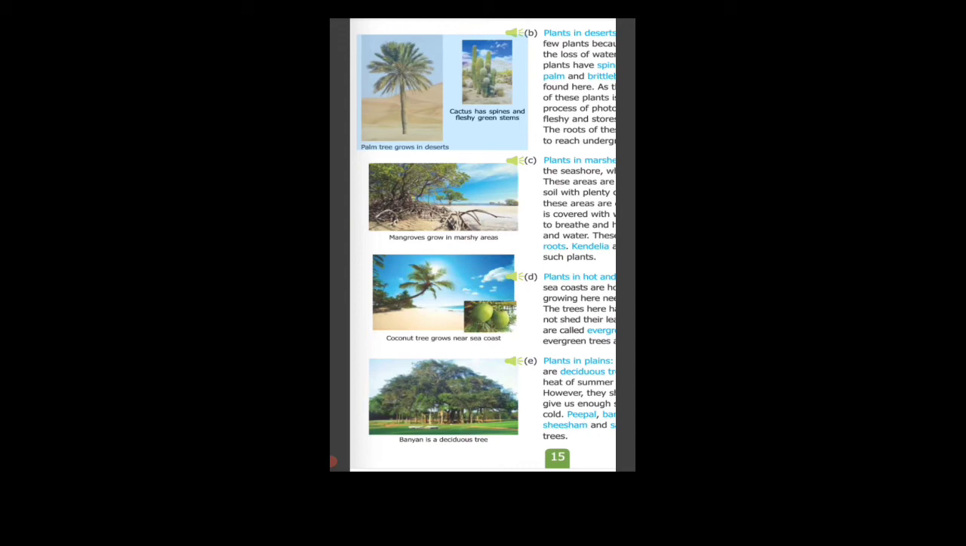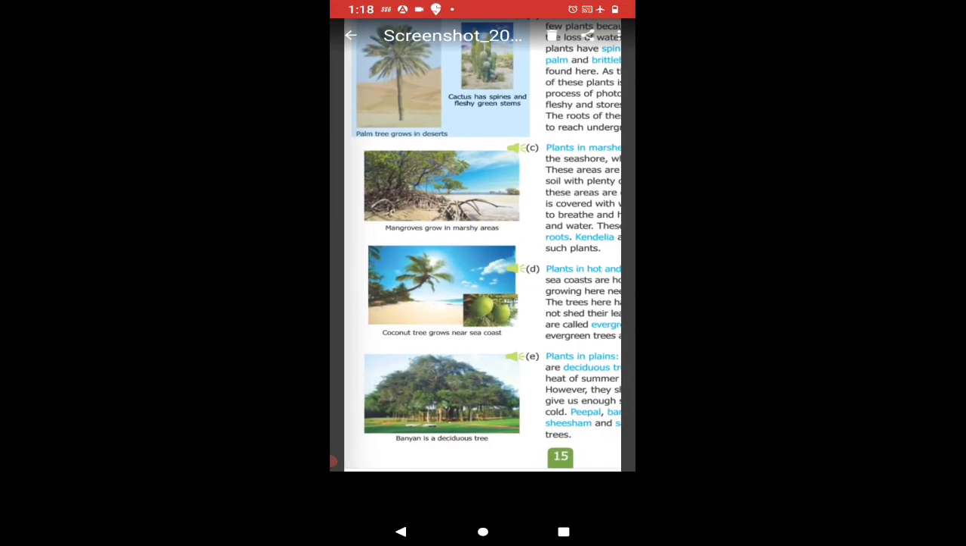Now we will study about the plants that grow in marshy regions. Marshy regions are actually waterlogged places, which are very sticky and have clayey soil. Such types of plants are known as mangroves. Mangroves are the plants that grow in marshy regions. And following are the specific features by which they are able to grow in those areas.